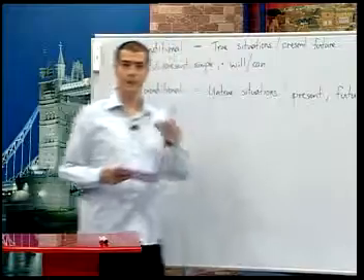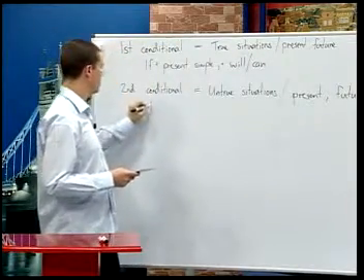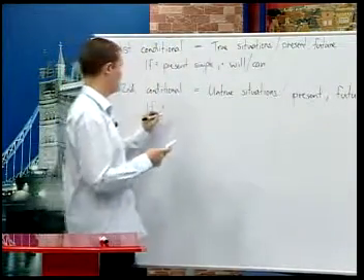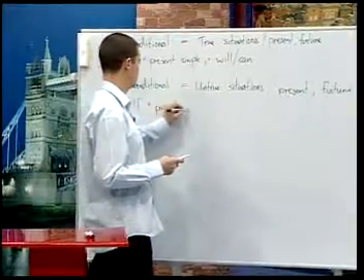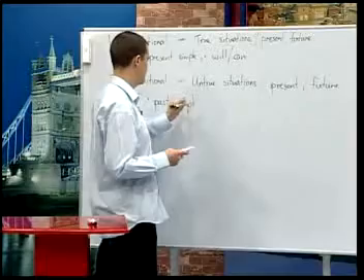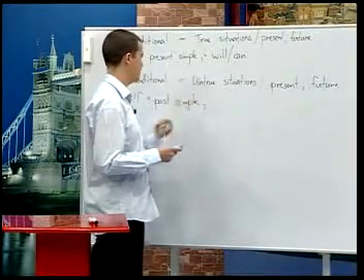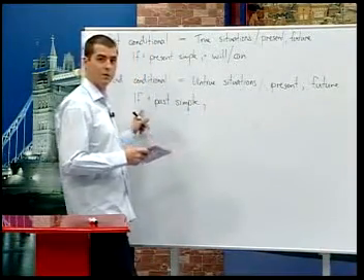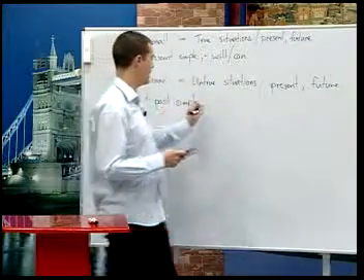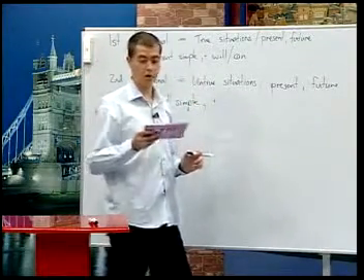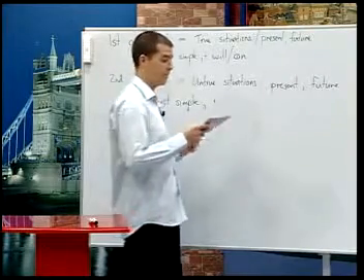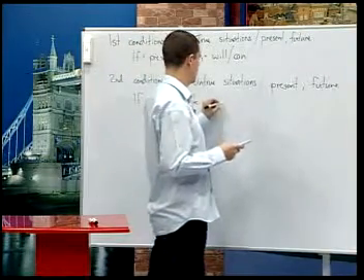Okay, in the if clause, we use if plus simple past, past simple, and a comma if it's the first clause. If begins, we have a comma, and then in the second clause we use would or could plus a simple form.